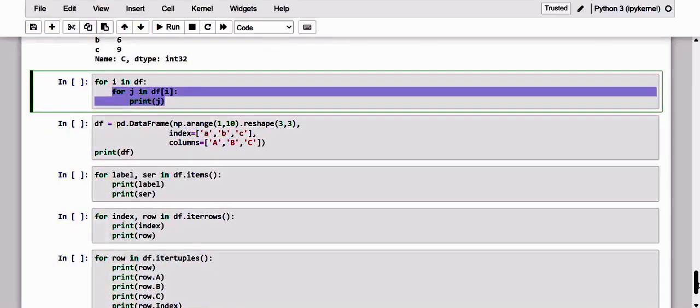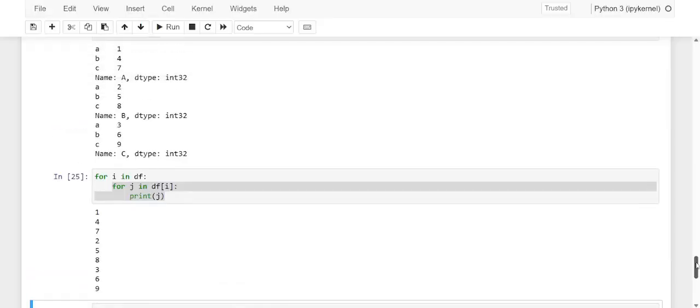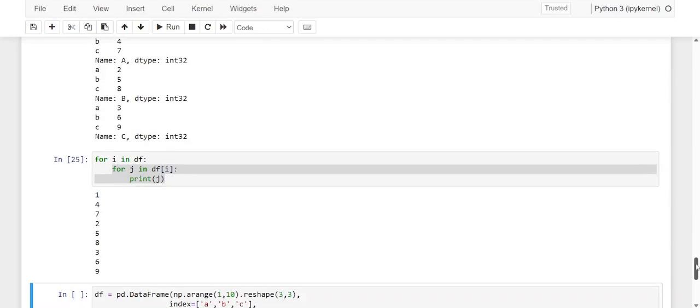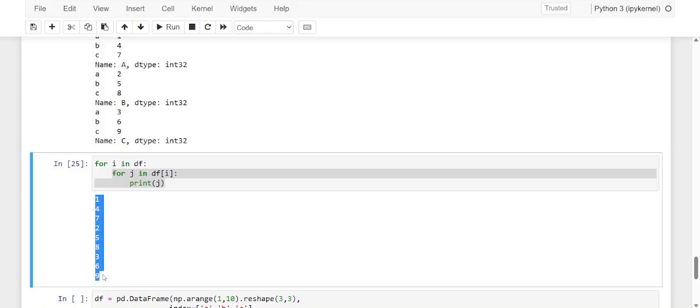Yeah, kindly have a note of it. Another level of iteration, so there will be two nested for loops. Okay, and kindly have a note of how it happens. So yeah, we just need the exact one: 147, 258 and 369. Yeah, we are just getting it through the print functionality.